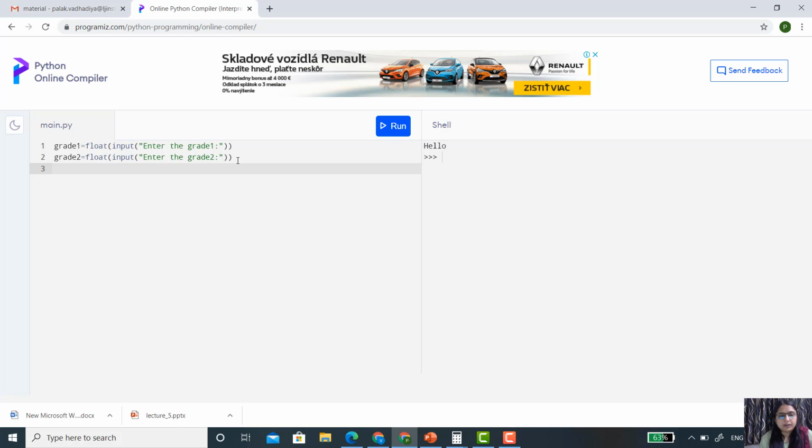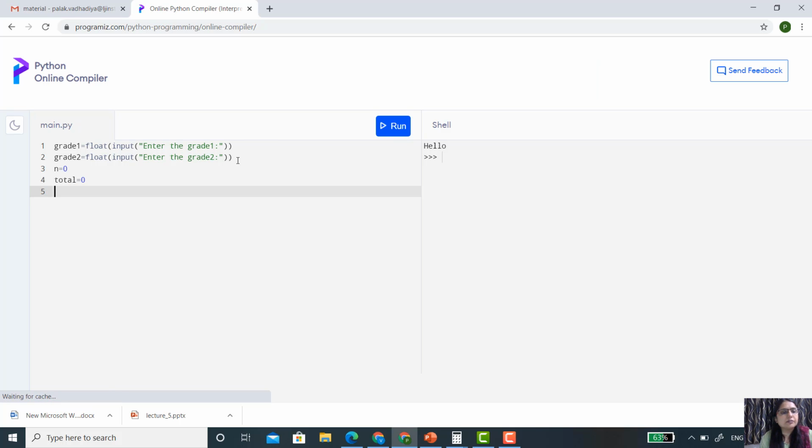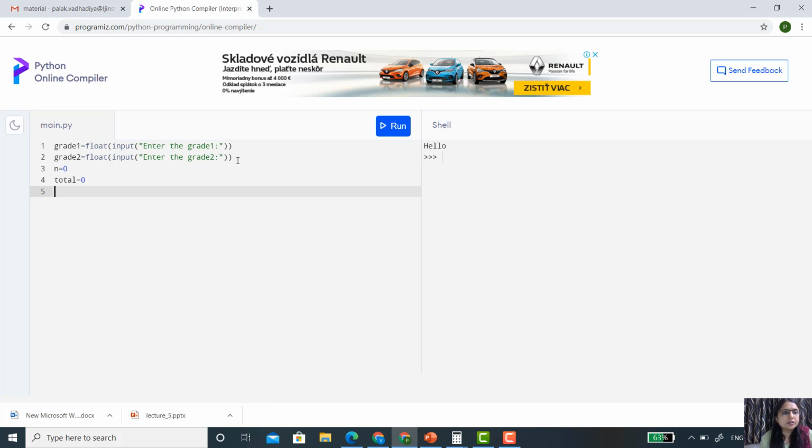Now I'm initializing two variables, one is n equal to 0 and the other is total. Alright? Because I want to use those variables in my program. Now the first condition I want to check is whether grade 1 is a passing grade or not.